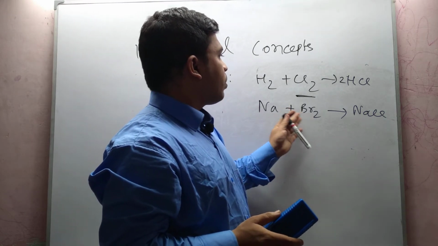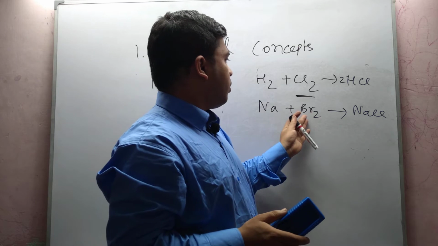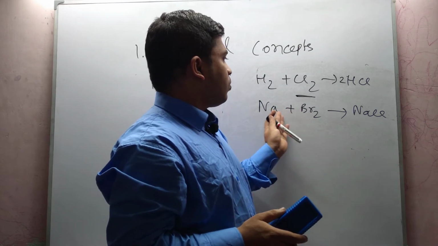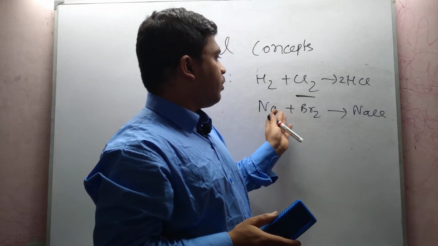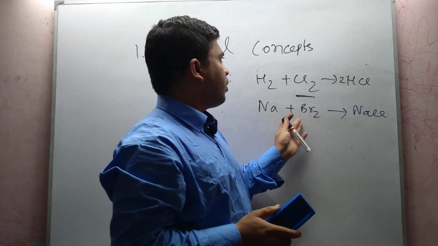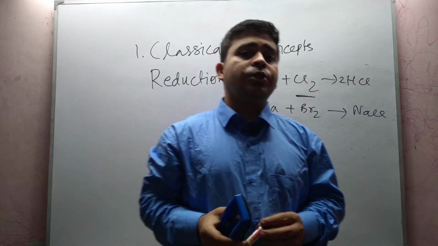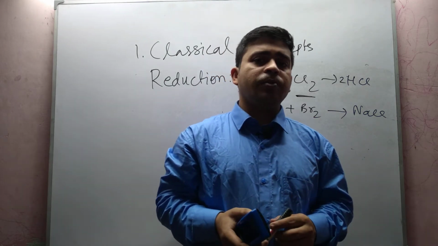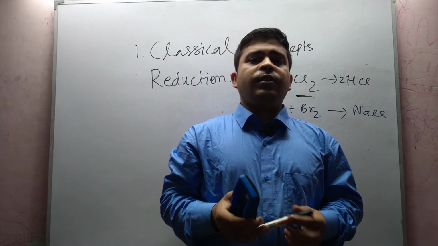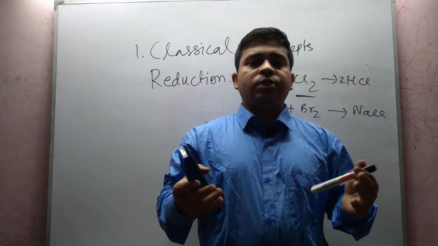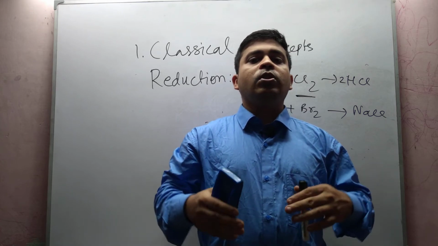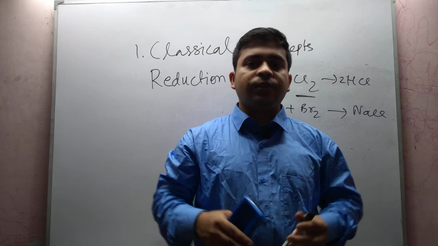Here bromine adds with the electropositive atom sodium, so it is an oxidizing agent. So oxidizing agent means the substance that oxidizes other substance.